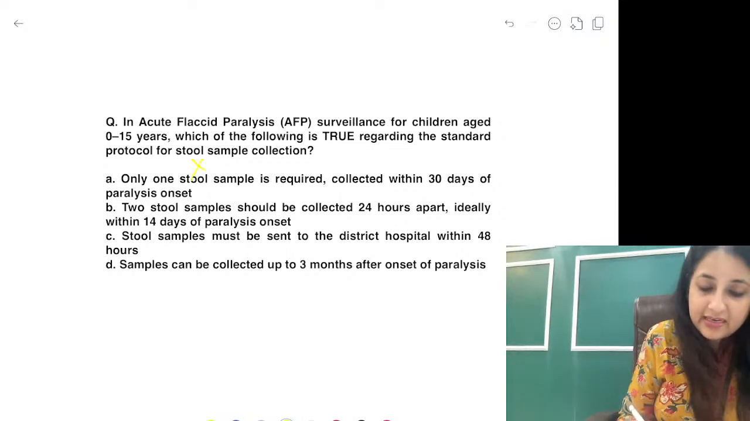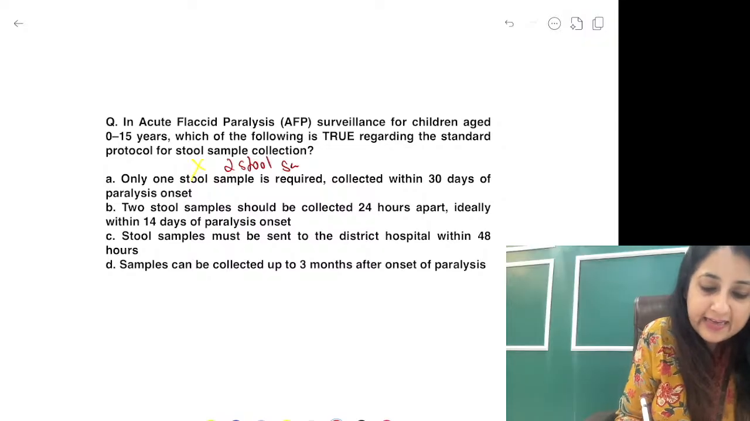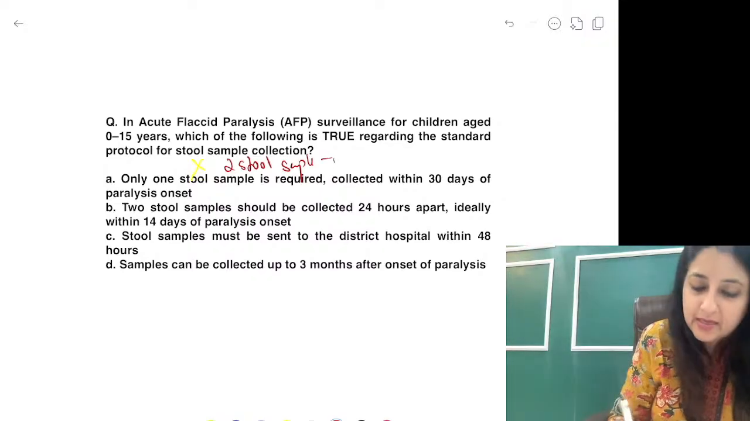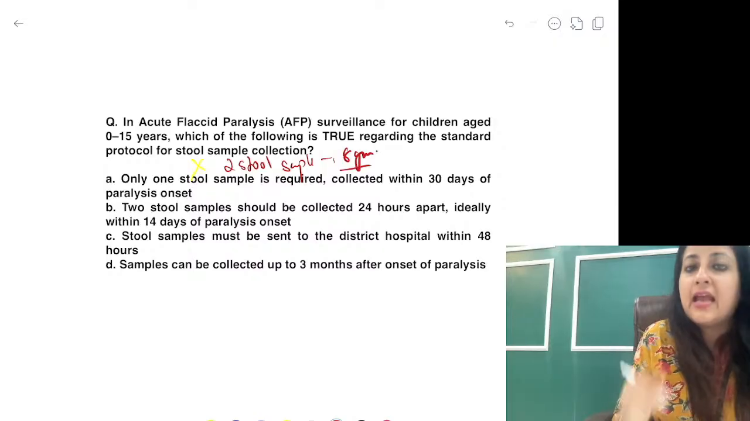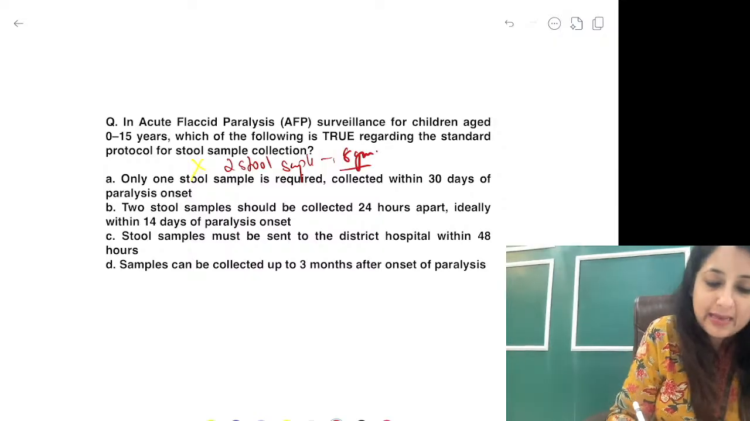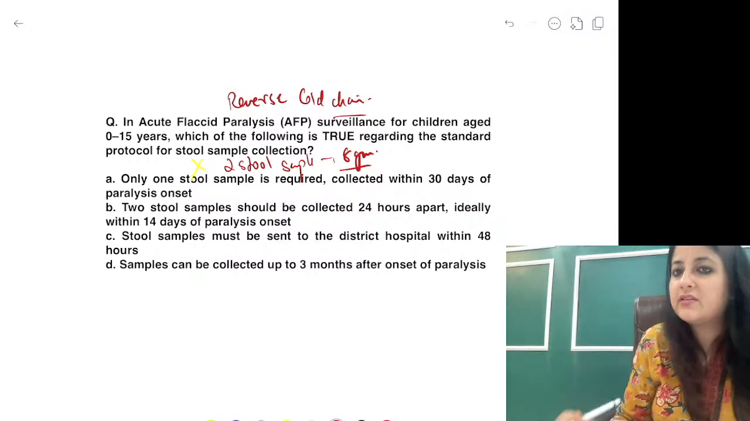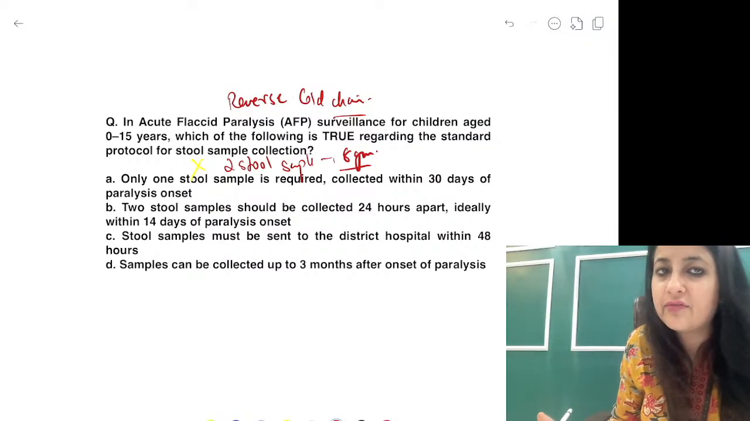No, we don't need one stool sample, guys. 2 stool samples, and the size of the stool sample, the weight has to be, it's like the size of a thumb. The weight is 8 gram. And how do you transport the stool samples, guys? I hope you remember reverse cold chain. You are transmitting it in red carriers. The temperature required to maintain is the same as that of vaccines.